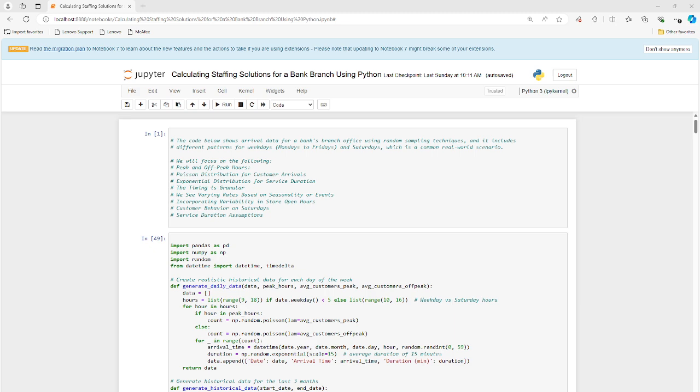We're going to see some scenarios around that, and we're going to make some predictions eventually about how many people will be coming into the branch and how many people we need to staff at the branch to handle the demand for each weekday and on Saturdays as well. And then we're going to try to determine when the next customer is going to enter the bank using our Laplace methodology.